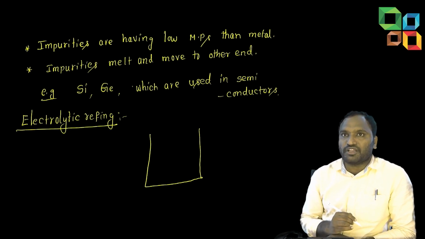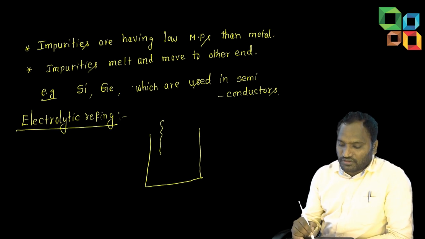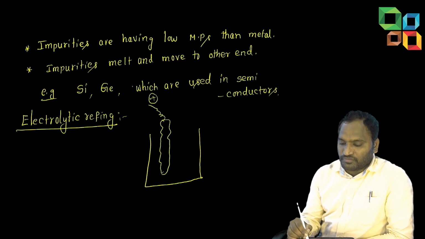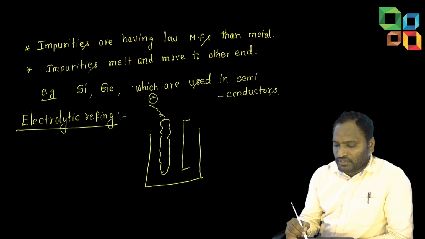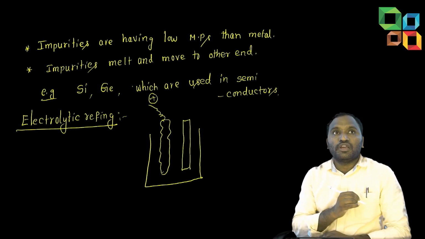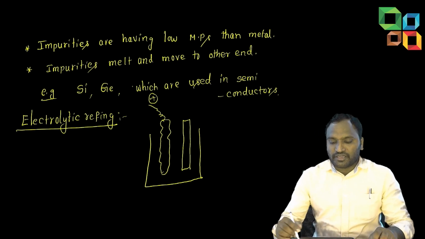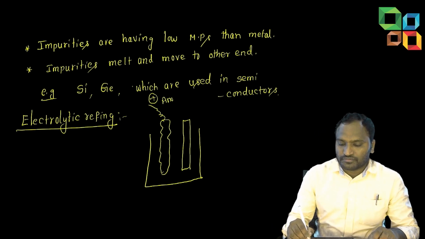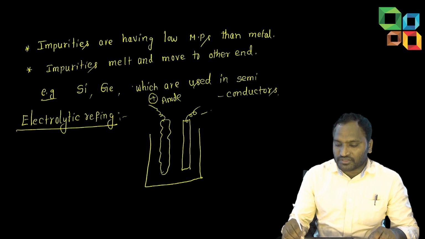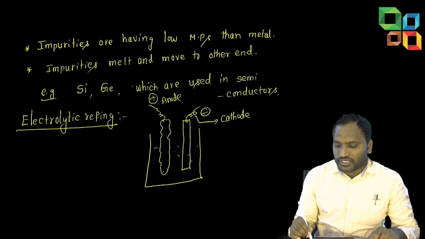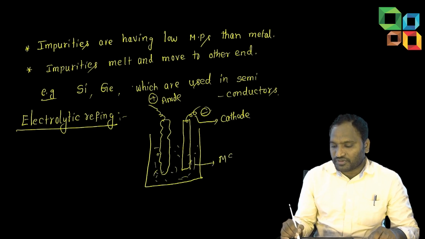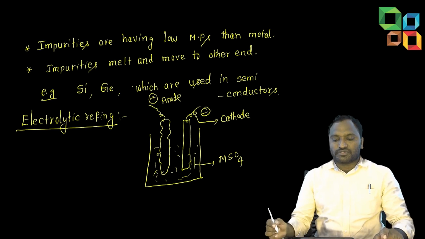In this one, the metal we are going to refine is taken as the anode, the positively charged electrode, and the same pure metal is taken as the cathode. Suppose you are refining copper, impure copper acts as anode and pure copper acts as cathode. For the electrolyte, we use the respective metal sulfate solution. If it is copper, we use copper sulfate.